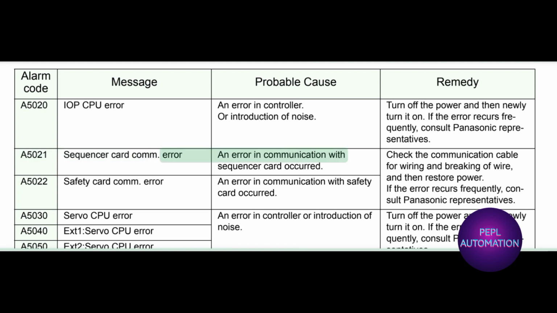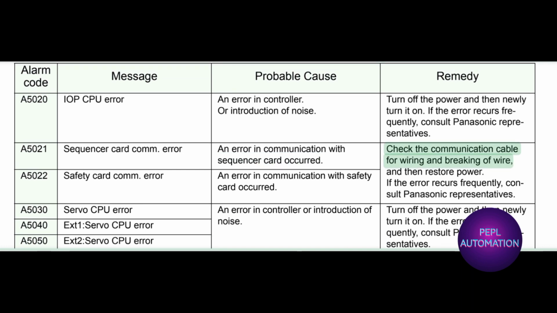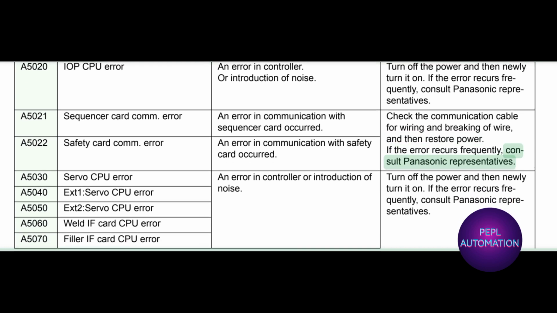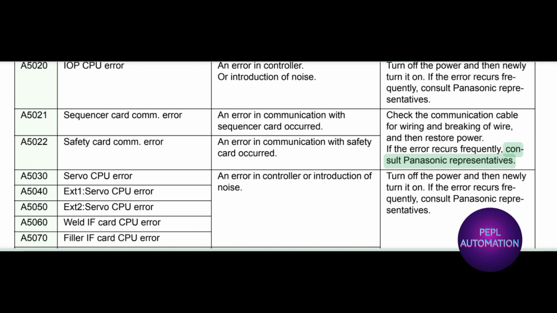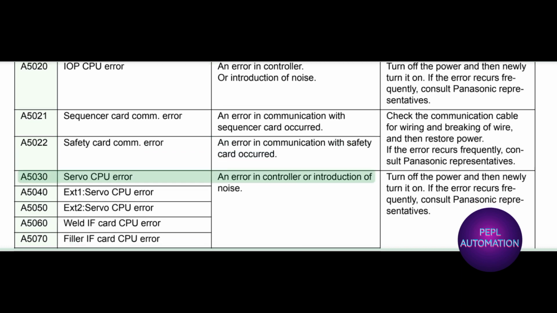An error in communication with sequencer card occurred. Check the communication cable for wiring and breaking of wire, and then restore power. If the error occurs frequently, consult Panasonic representatives. A5022 safety card COM. error. An error in communication with safety card occurred.